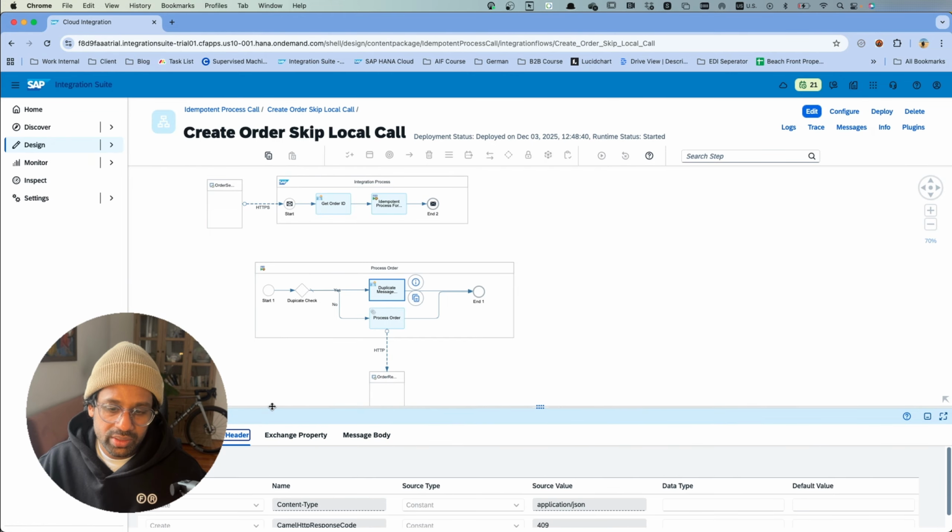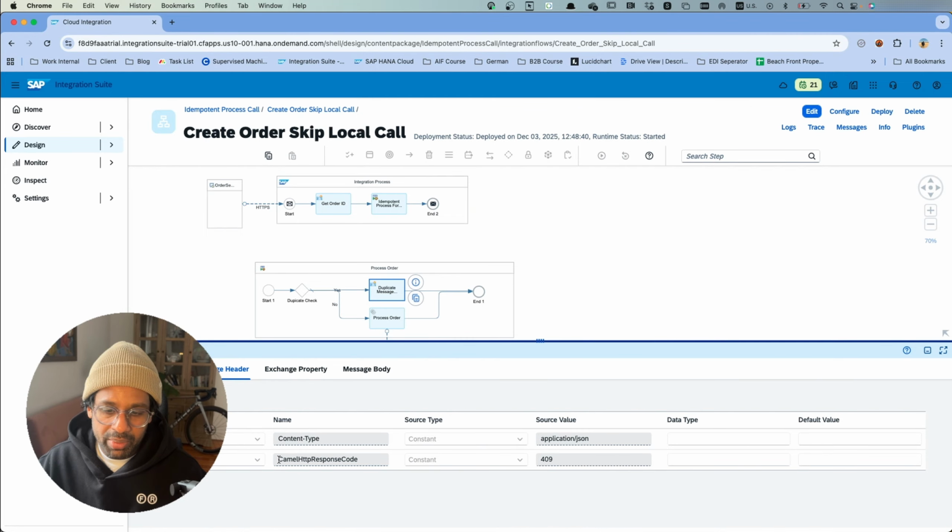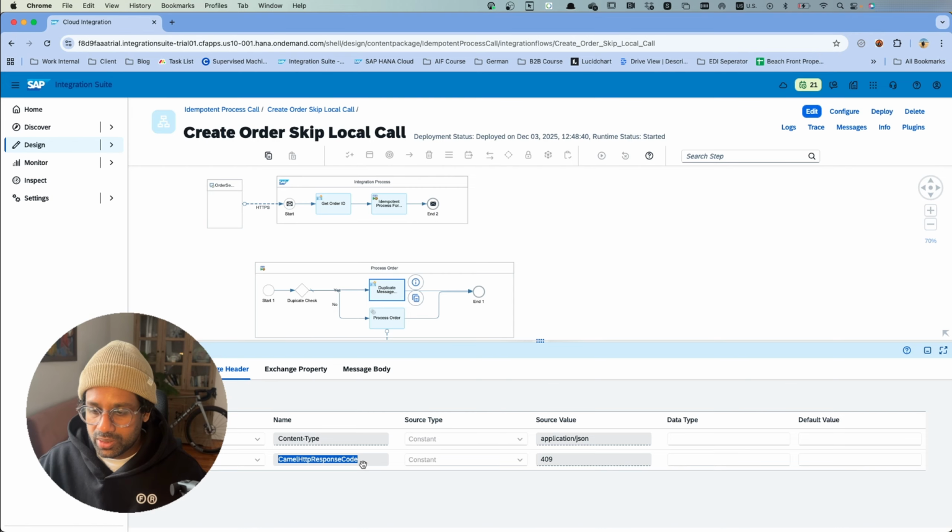How we do that is using this Camel HTTP response code header parameter. You can set this parameter with a meaningful value, usually in the 4 series, to denote it was a conflict, so the message sender can easily identify what were the bad requests.